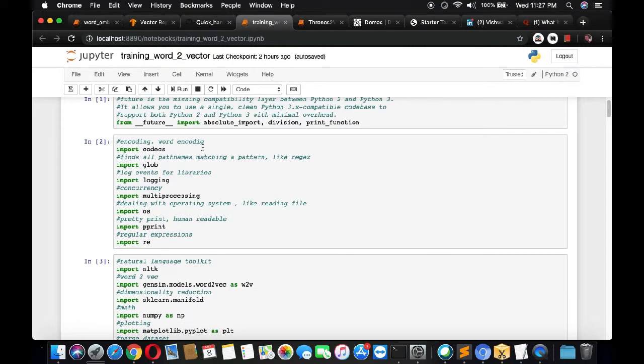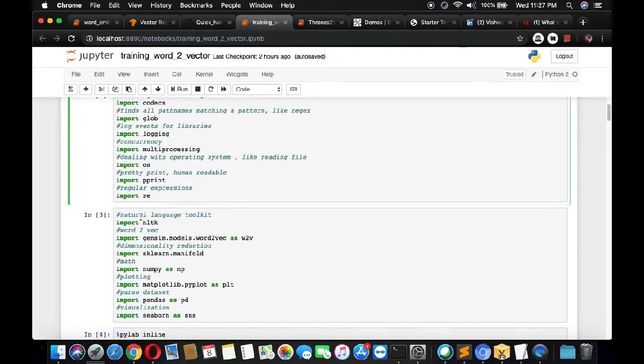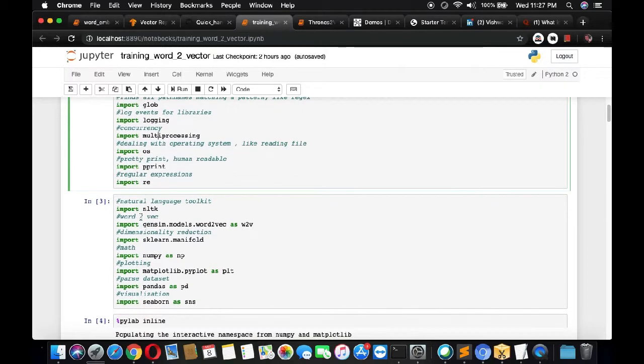First we import future, to make it work for both Python 2 and Python 3. Then we use codecs to handle the encoding, glob to handle regular expressions in path names, logging for logging, and multiprocessing for parallel CPU processing. We use os for paths in the file system, pprint for human-readable printing, re for regular expressions, and NLTK for tokenization and stop words.